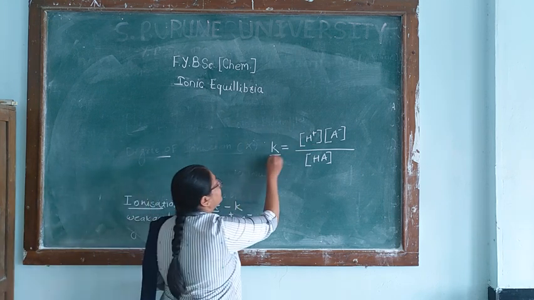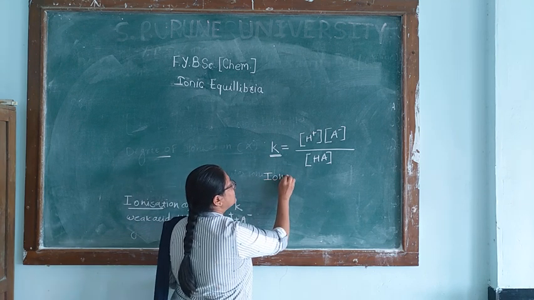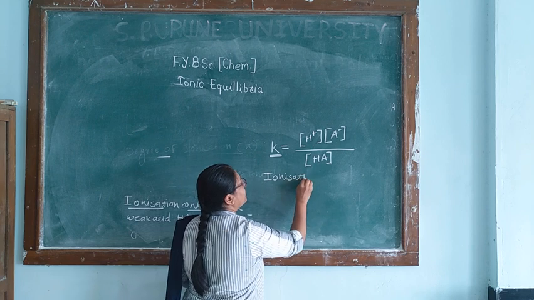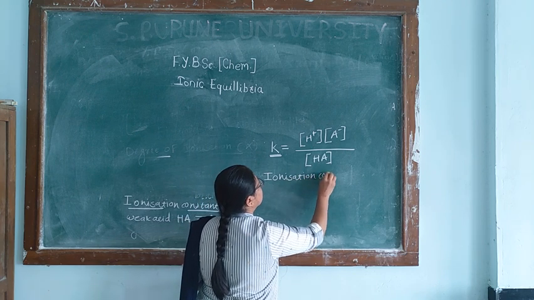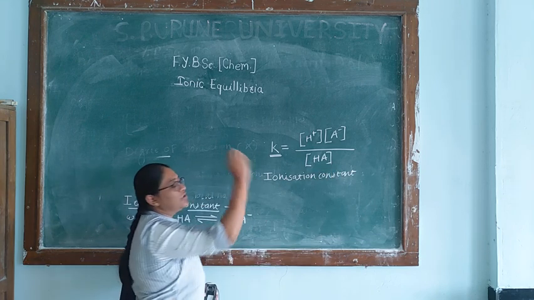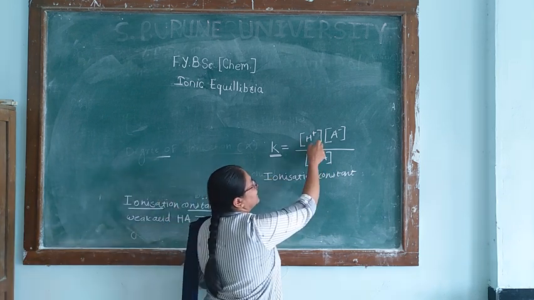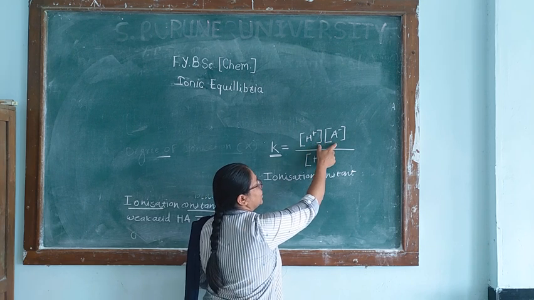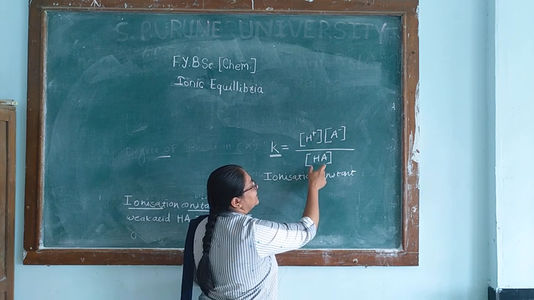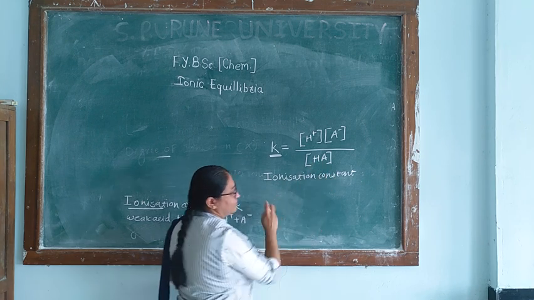This equilibrium constant is also called the ionization constant. So, the ionization constant is equal to the product of the ions' concentration divided by the concentration of the unionized form.